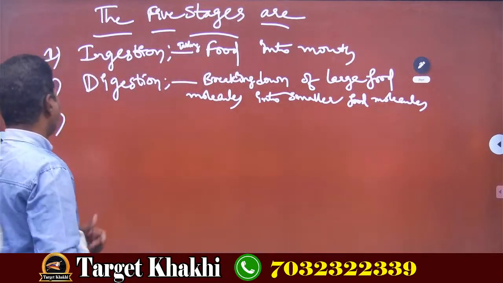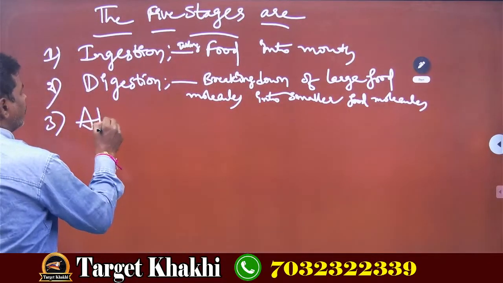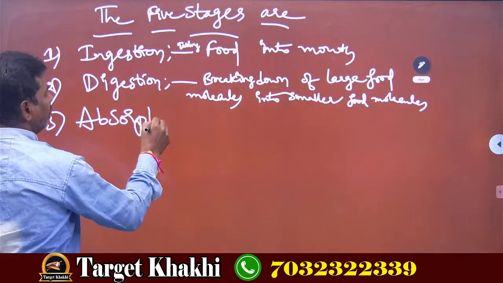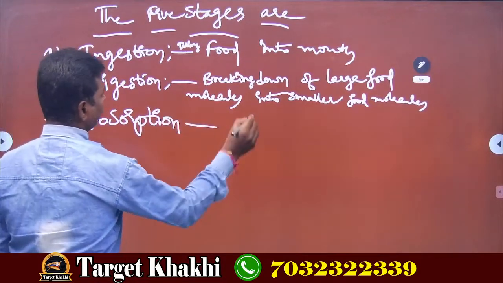That's why the third one is absorption. What is that? Absorption.